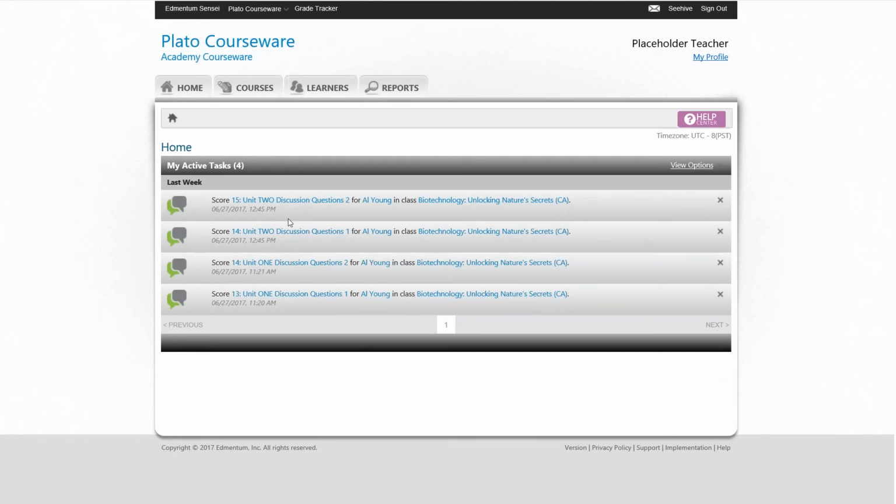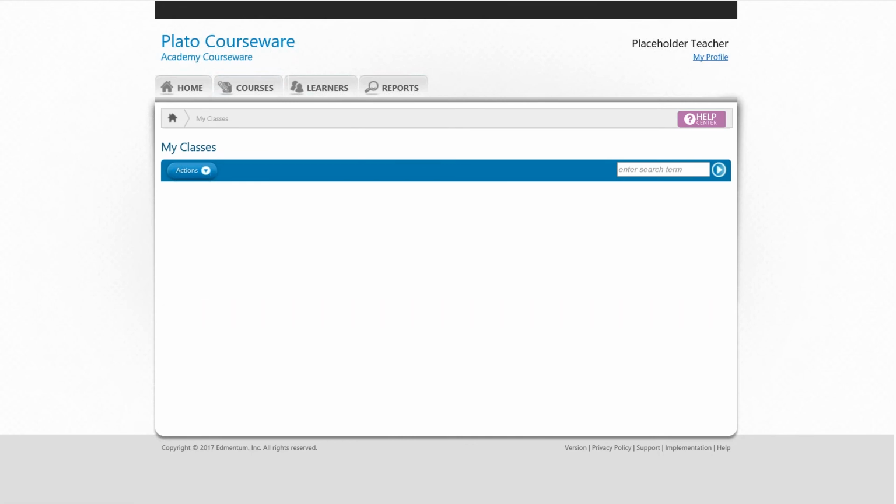You open up on the home page, which has my active tasks. This is going to be very similar to the Ready to Score page that you see in Sensei. So if you want to perform everything here, you're able to do that. You can see the 4 discussions that we had in Sensei. Those are also located here.